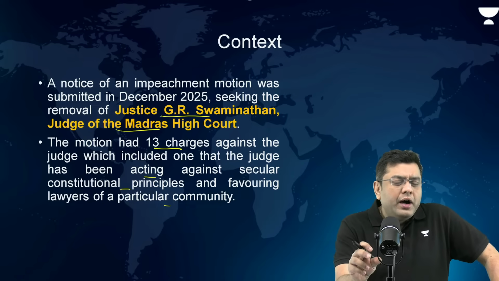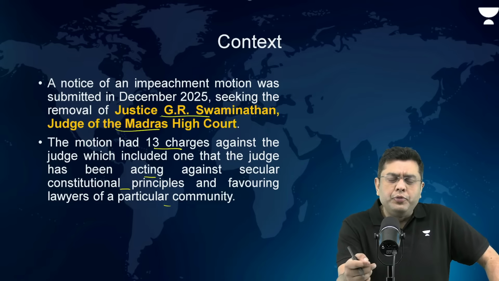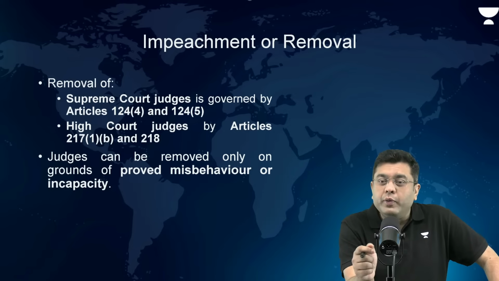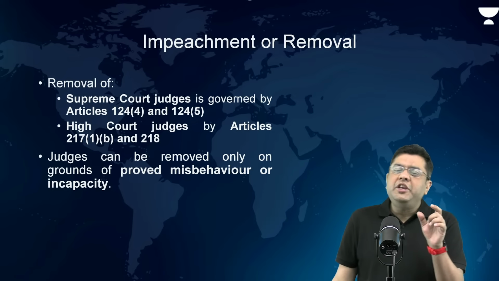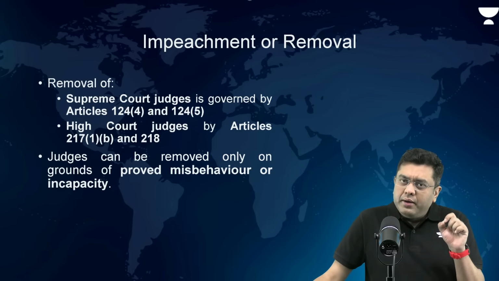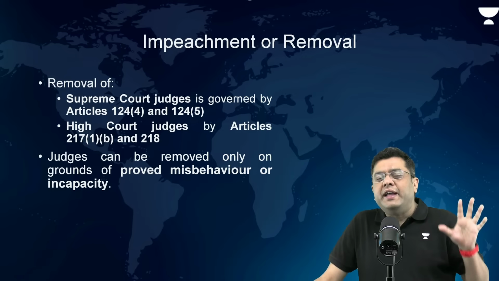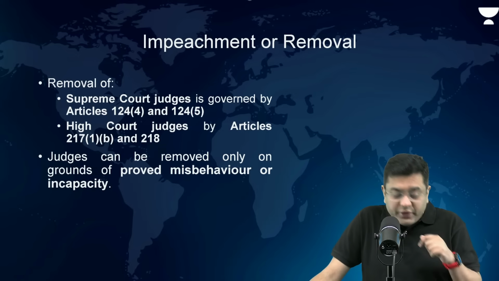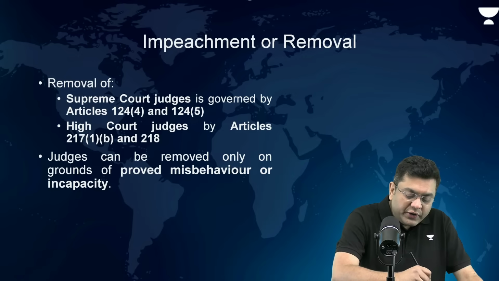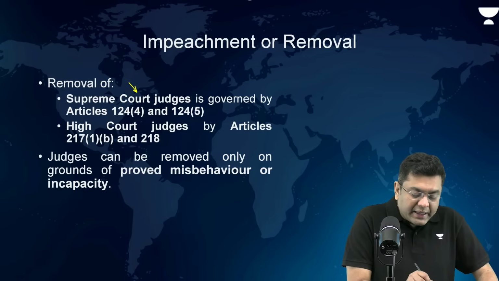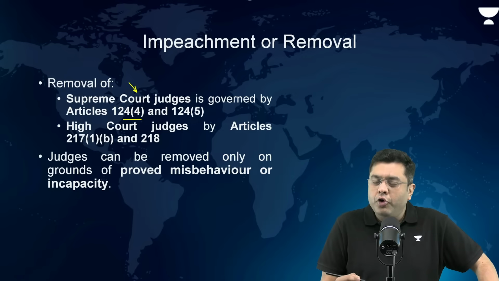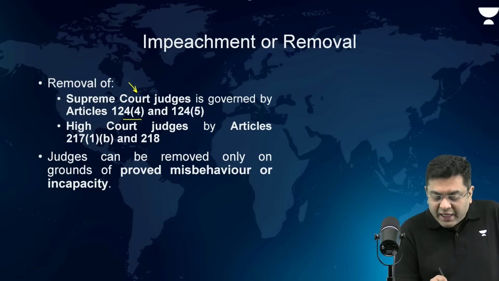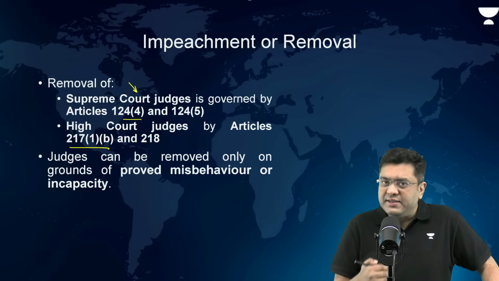Now, when we talk about how a judge can be removed or when a judge can be removed, there must be certain conditions, isn't it? Now, what are those conditions? So, first of all, the term impeachment or removal. For the removal of judges, the word impeachment has not been used in the Constitution. Which articles of the Constitution deal with the removal of the judges? So, basically, the removal of Supreme Court judges is governed by Article 124, subsection 4 and subsection 5. For the removal of the High Court judges, however, you have Article 217 and 218 that we just discussed.